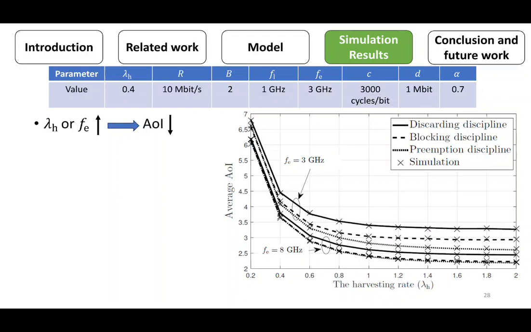Increasing the average computing capacity of the mix server decreases the processing time of the mix server, which leads to decreasing the edge of information. Due to the assumption of the exponential service time, the preemption discipline gives the least edge of information.